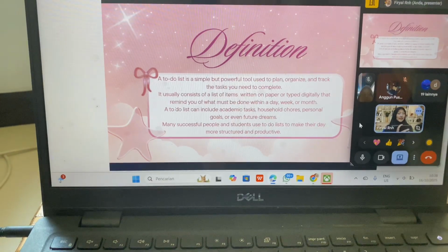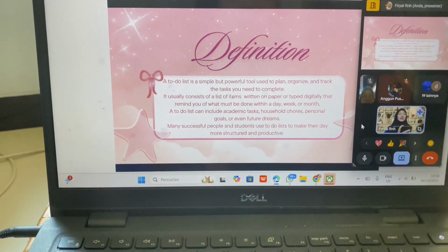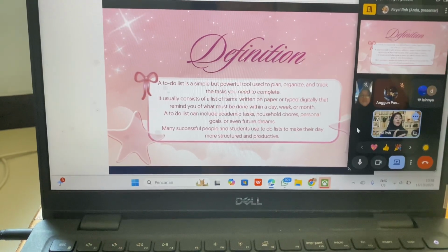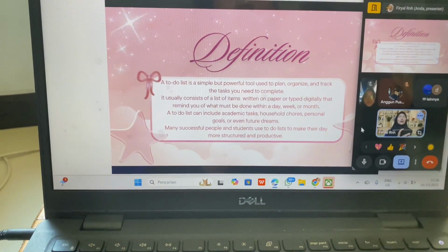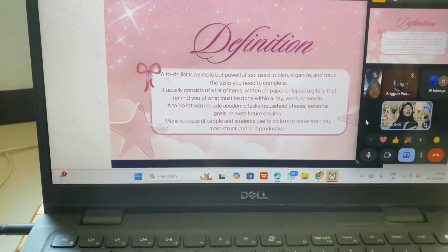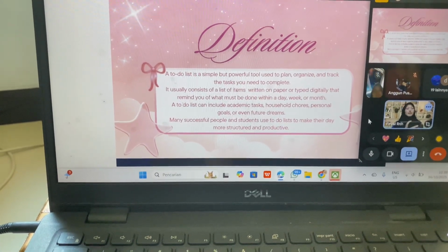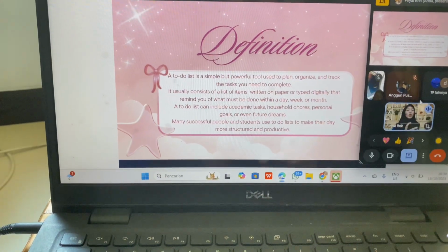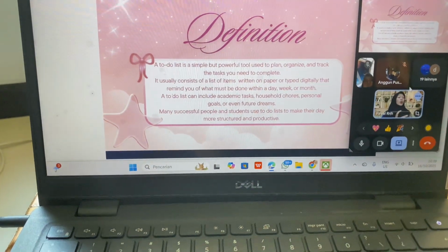complete. Usually, it consists of a list of items written on paper or typed digitally, actually in phone notes, that remind you of what must be done within a day, week, or month.